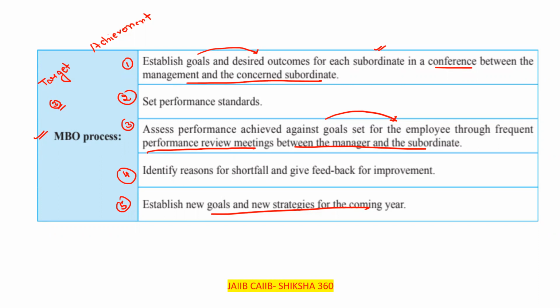Next one, we have to review how much you are achieving along with the target. Clear? Fourth one, we have to check what are the reasons behind not being able to achieve that much. Clear? Next one, establish new goals and new strategies for the coming years.